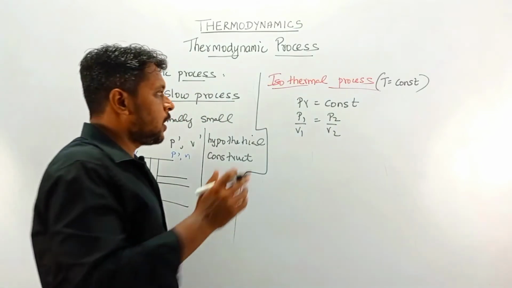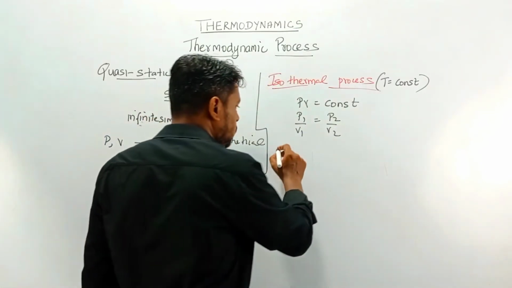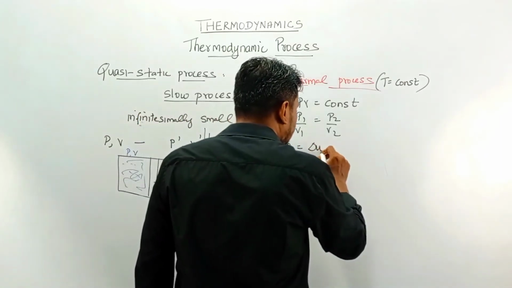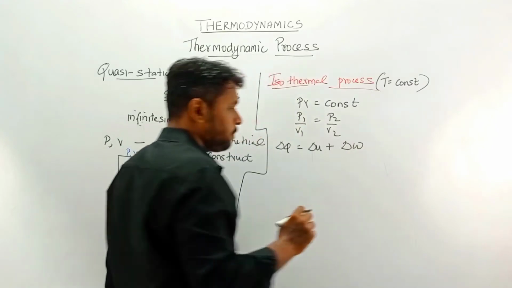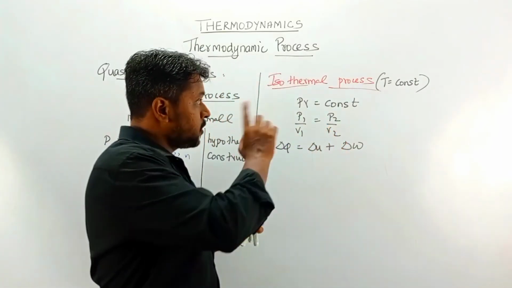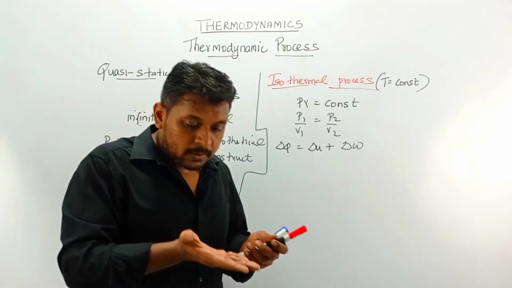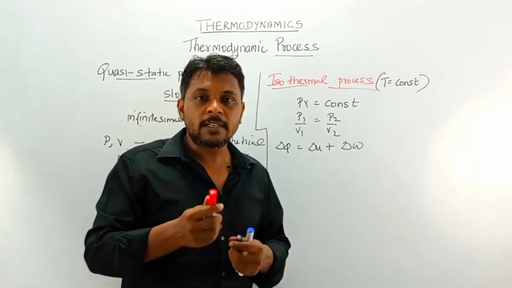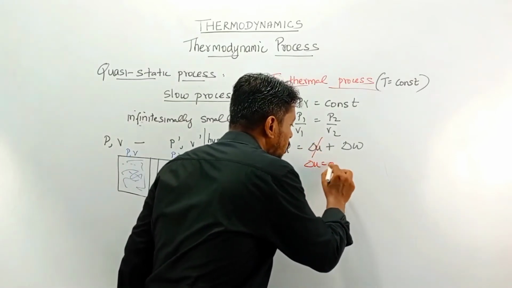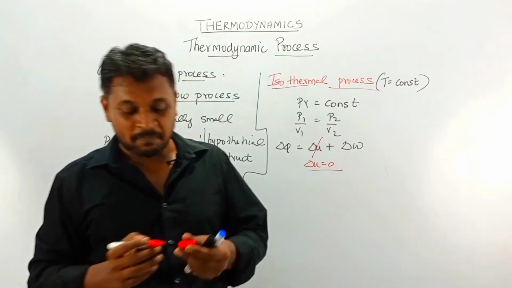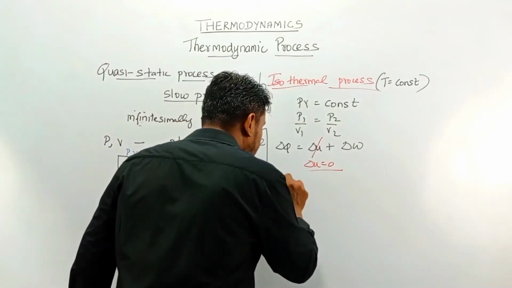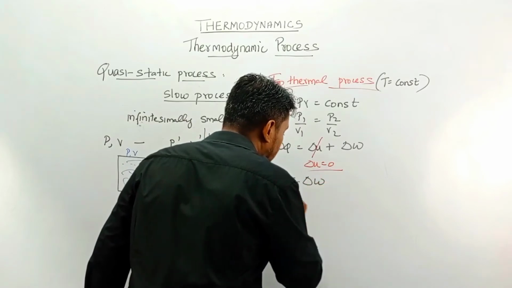Let us now apply the first law of thermodynamics. The heat supplied will be converted into internal energy plus work done. In an isothermal process the temperature is constant, so the process is carried out under constant temperature, which means there is no change in internal energy. So the total heat supplied will be converted into work done.